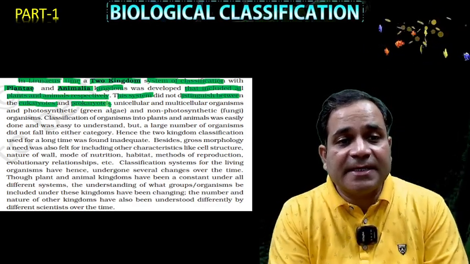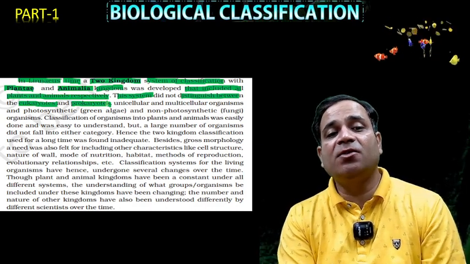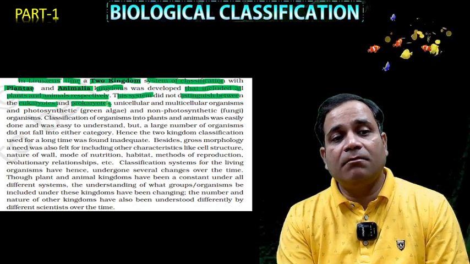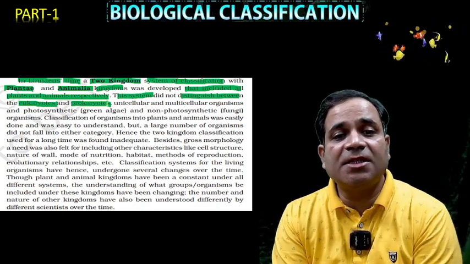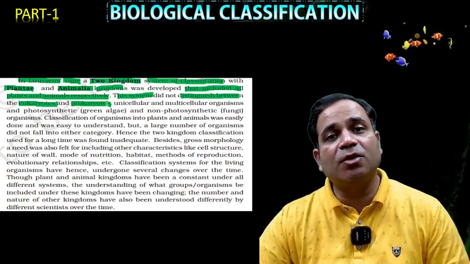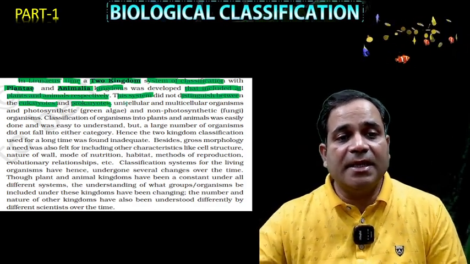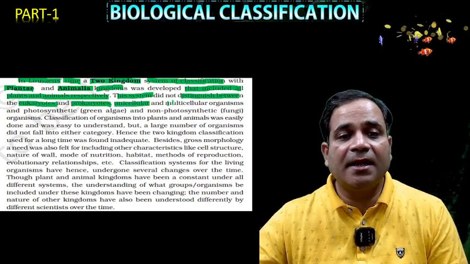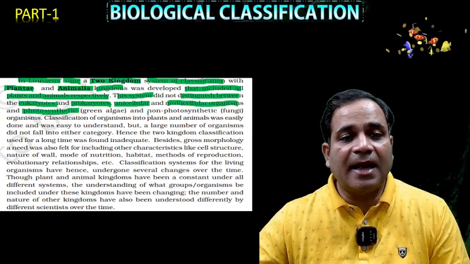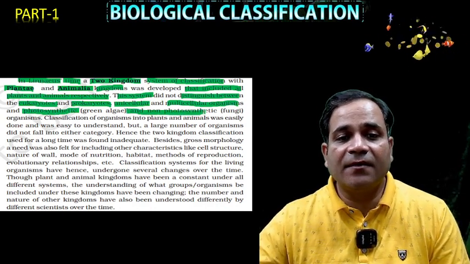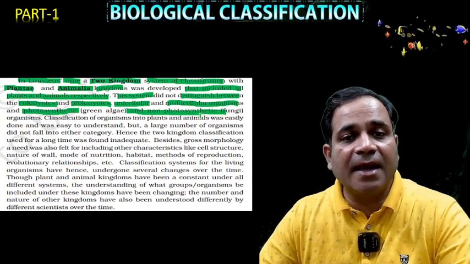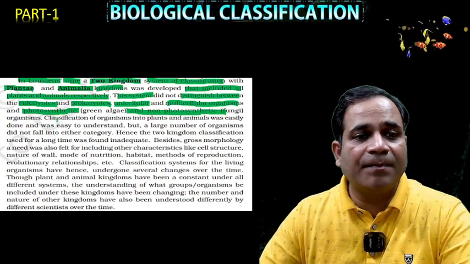This one is the main criterion of this kingdom classification, my dear, because he doesn't distinguish between eukaryotic and prokaryotic. He put together both prokaryotic and eukaryotic, unicellular and multicellular organisms, photosynthetic green algae and non-photosynthetic fungi, mushroom. I gave an example there.